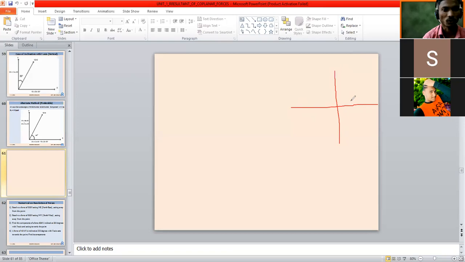Each quadrant has a 90-degree angle. It is as simple as this. If I go this way: first, second, third. So the 330 angle will come somewhere here. Here I write north, south, west, and here east. If I start measuring the 330 angle from this line, where will it go? It will go somewhere like this. Is it correct? 330.